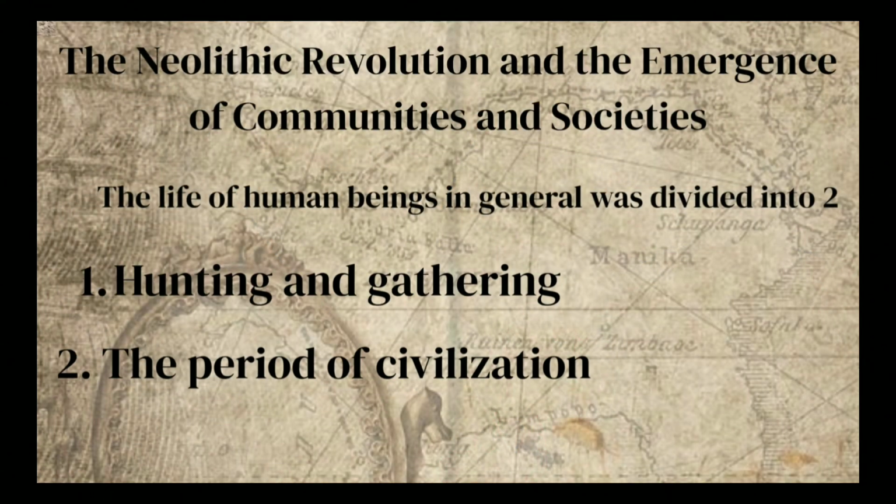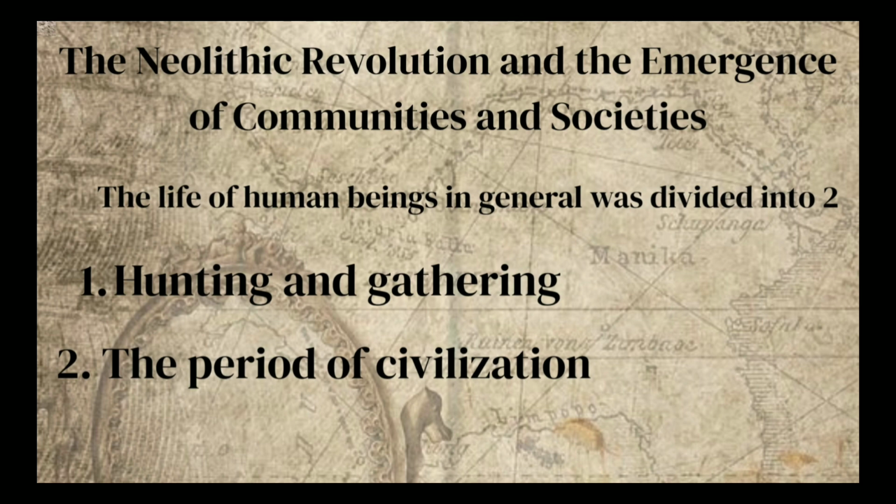Moving on to the Neolithic Revolution and the emergence of communities and societies, the life of human beings in general is divided into two major periods. The first was the period of hunting and gathering. This was a long period when human beings got their food by hunting wild animals and gathering wild fruits. The second was the period of civilization, which emerged as a result of the beginning of farming, human settlement, social division of labor, and urbanization.